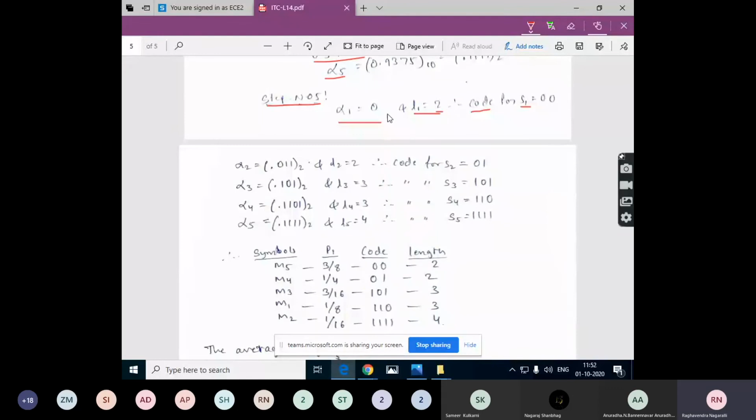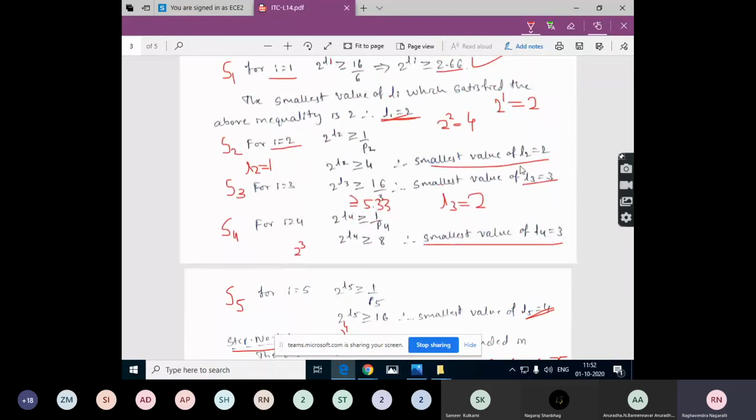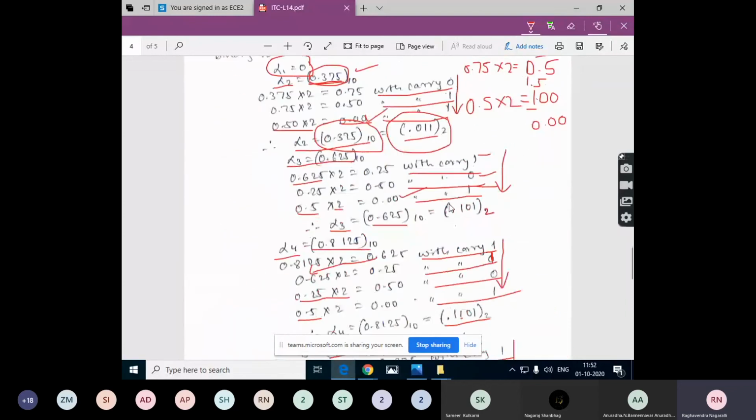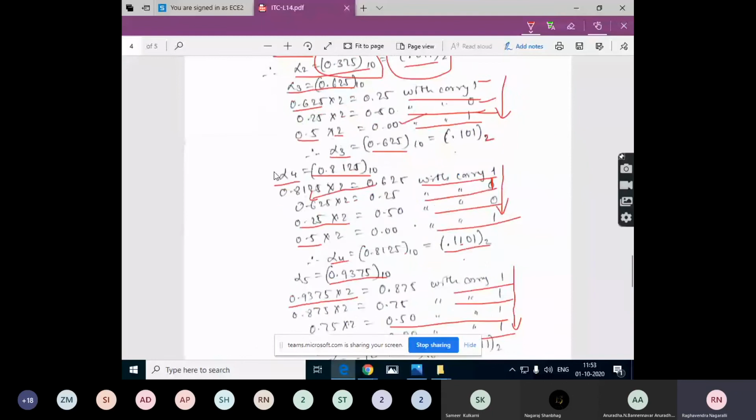So for L1 places, that is 2. So 0 is extended up to 2 places, that is 0, 0. Okay. In the same way, alpha 2. This is the binary form, and we need the code word for this symbol S2 up to 2 places. For i is equal to 2, we have the smallest value, L2 is equal to 2. So we will consider only 2 places, 0 and 1, after the decimal point, and by removing the decimal point, we will consider the code word for Li places.